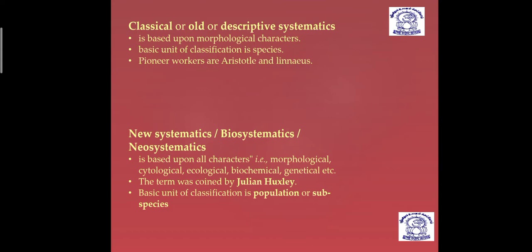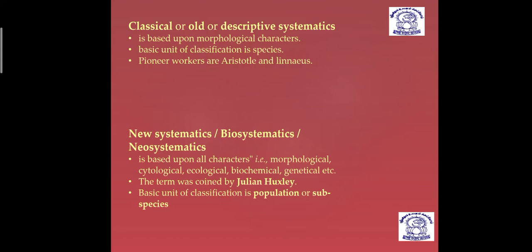In new systematics, biosystematics or neosystematics, you can see that it is based upon all characters, either morphological, cytological, ecological, biochemical or genetical, etc. All these characters, external, internal, then ecology, environmental, even chemical level, anything that was taken into consideration during classification, is nothing but new systematics or biosystematics.